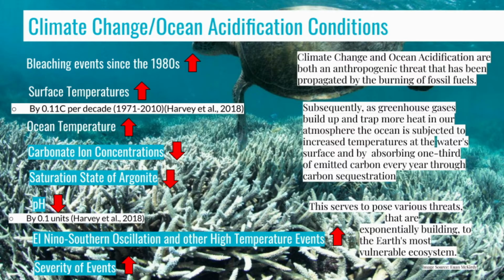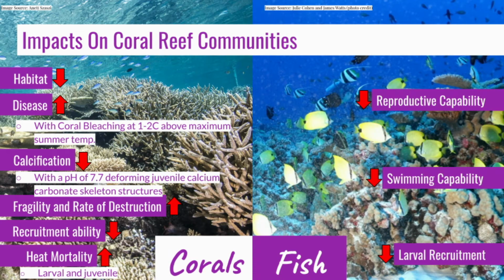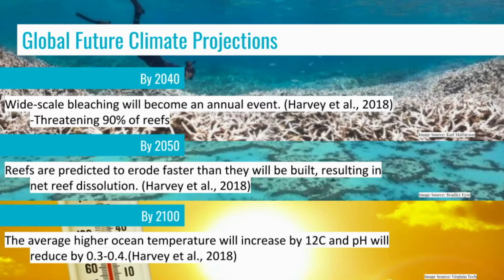By burning fossil fuels, the Earth's temperature has increased greatly, and subsequently so has natural disasters, ocean temperatures, and acidity through ocean carbon sequestration. This has caused corals to have higher heat mortality, higher rates of disease, such as coral bleaching, and increased fragility due to lowered pH. This also serves to harm fish species, disrupting their ability to reproduce, swim, and for their larvae to survive. Reports show that by 2040, wide-scale bleaching will be an annual event, and by 2050, net reef dissolution will occur.